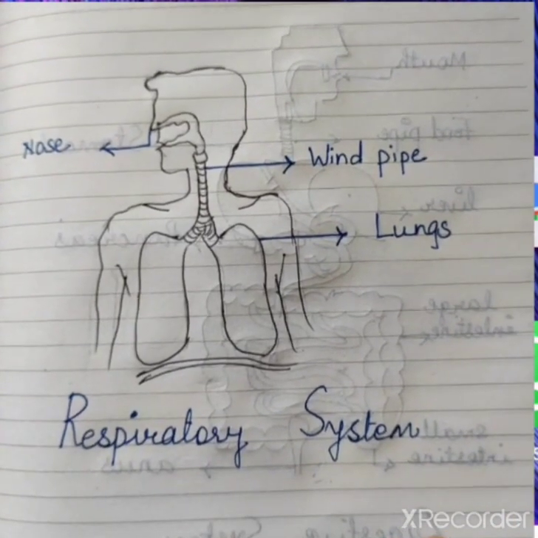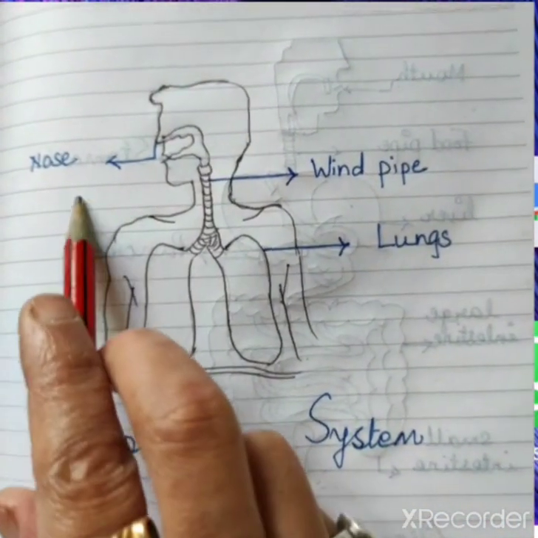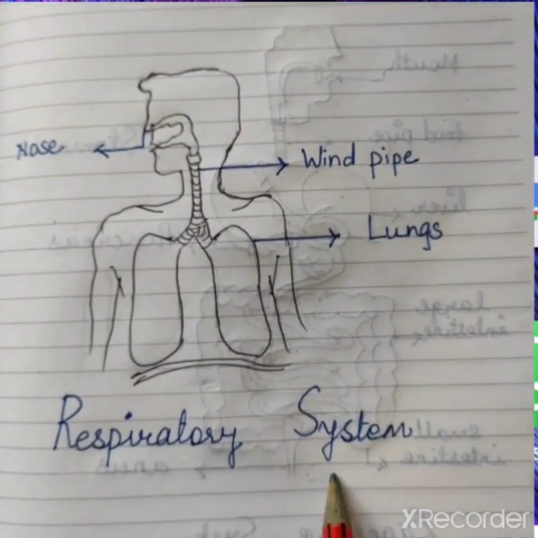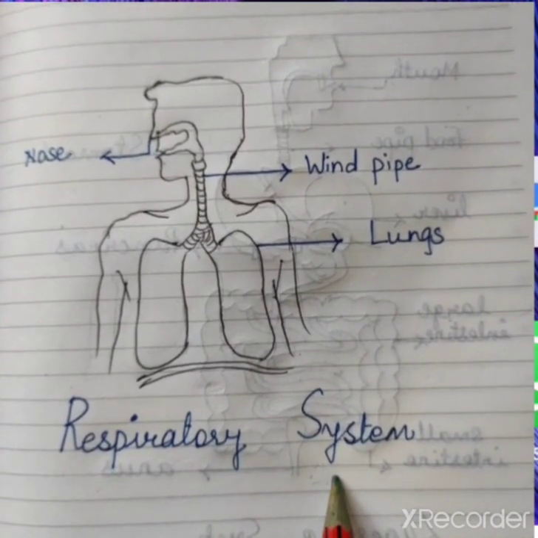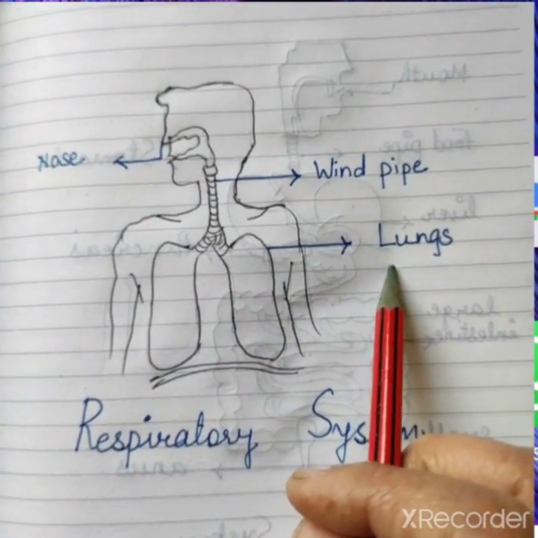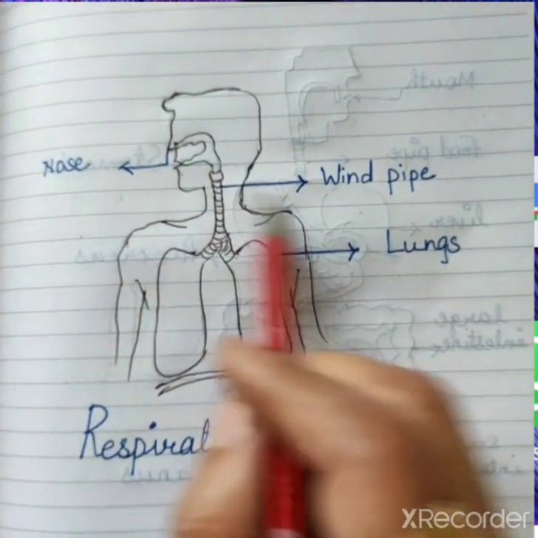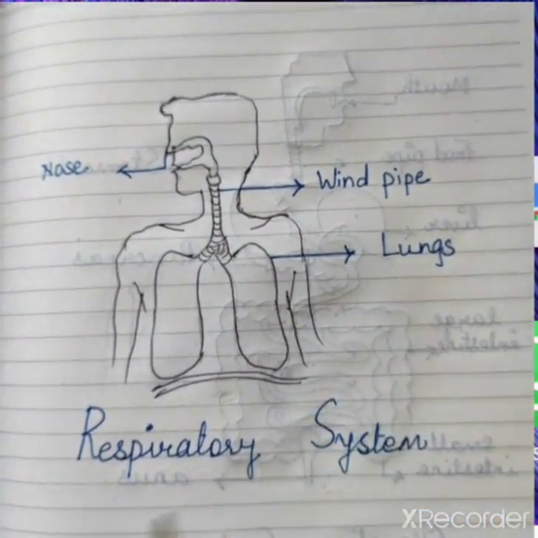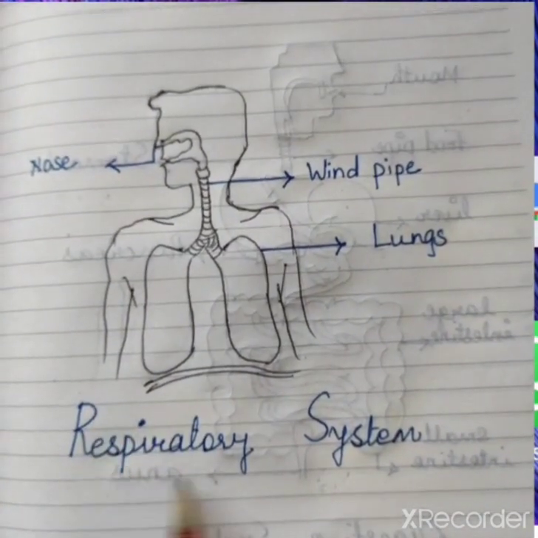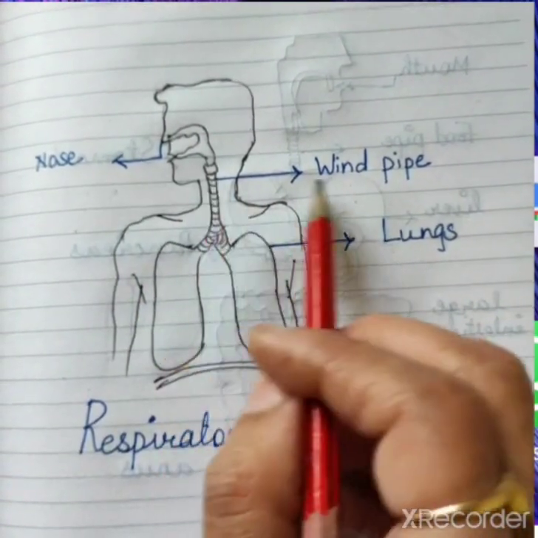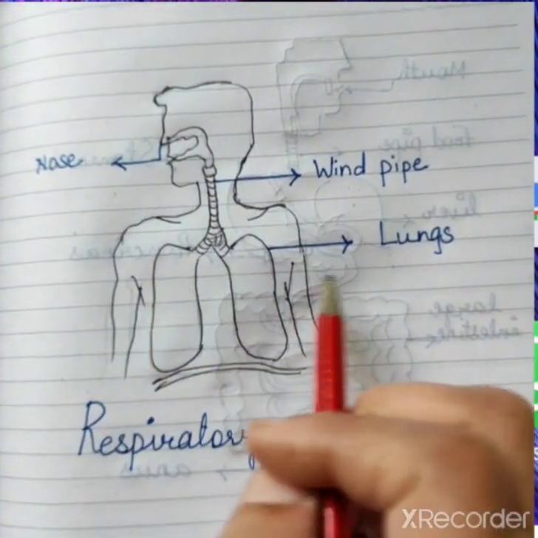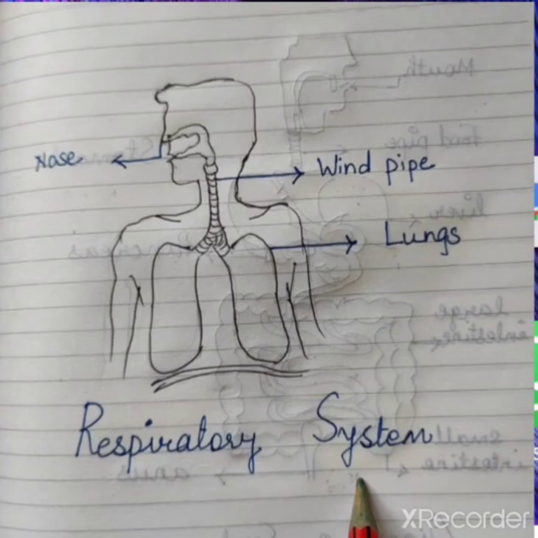So students, all of you know that we are breathing with our nose. And the process of breathing is called the respiratory system. In the respiratory system, the nose, windpipe and lungs consist. So the nose, windpipe and lungs form the breathing or respiratory system. Okay, so what do we call the respiratory system? Nose, this is the windpipe and these two are lungs. These organs together are called the respiratory system.